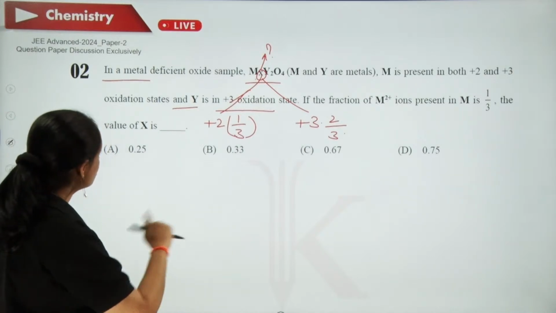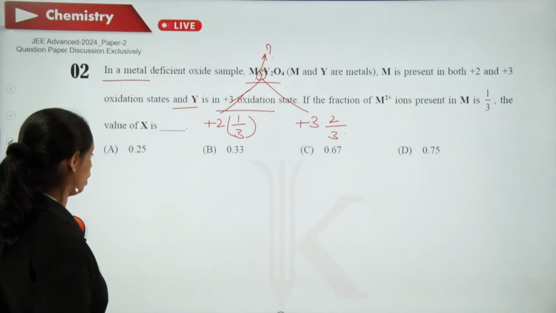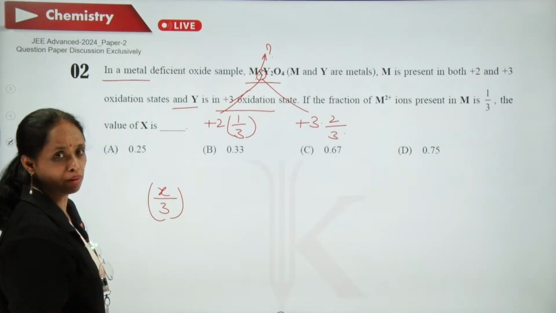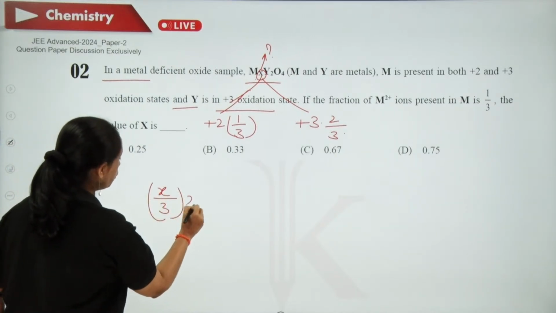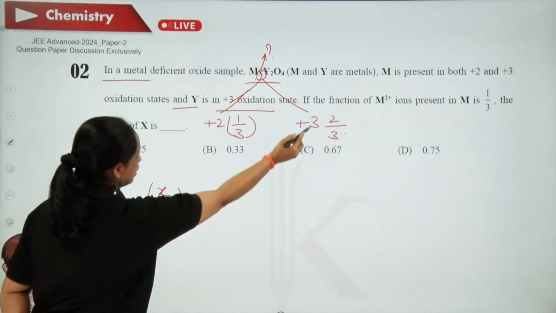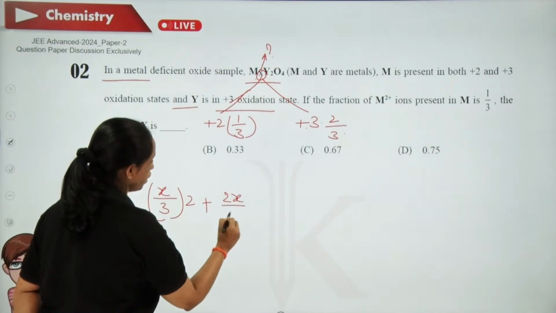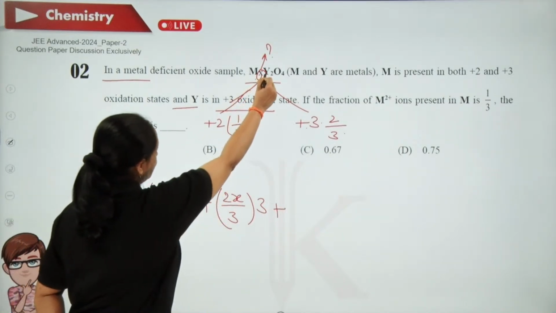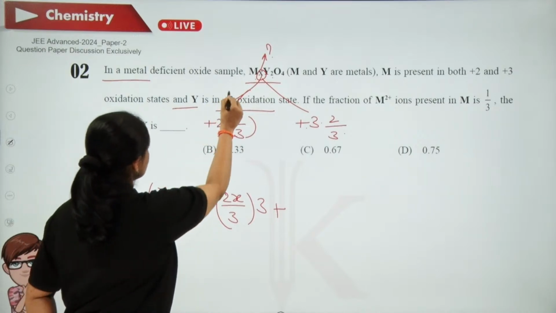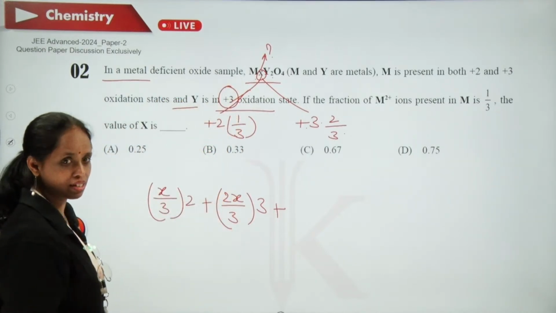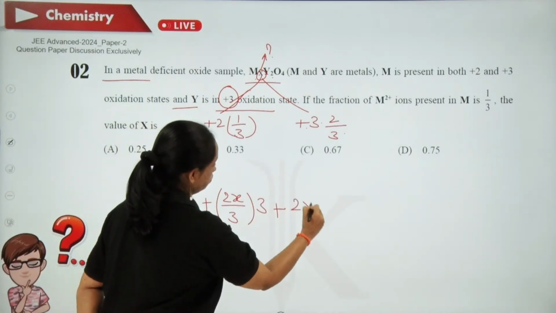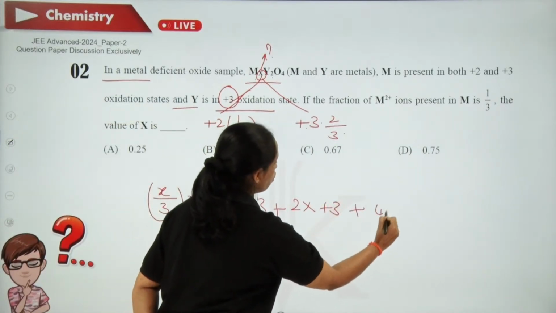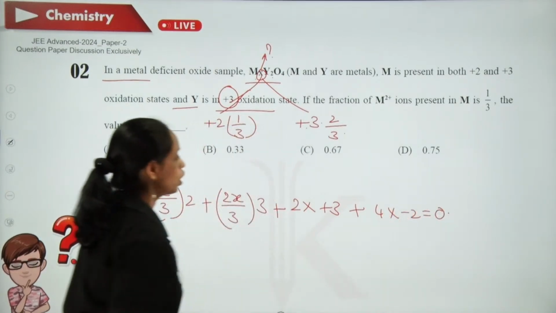So the sum of oxidation states: x/3, the fraction of M in +2 oxidation state, into 2, plus 2x/3, the fraction in +3, into 3, plus 2 Y atoms each with oxidation state +3, so 2 into +3, plus 4 into -2 is equal to 0.